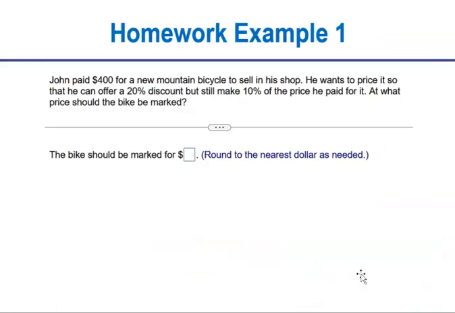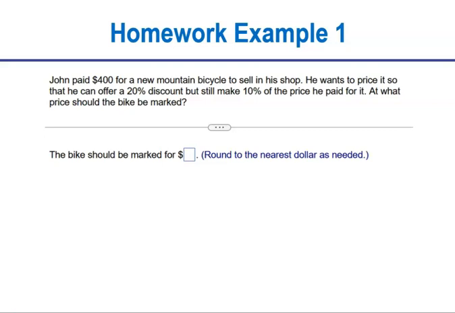Okay, now I have a few homework examples for you. I just want to make sure you're comfortable with these. It says John paid $400 for a new mountain bicycle to sell in his shop. He wants to price it so that he can offer a 20% discount, but still make 10% of the price he paid for it. At what price should the bike be marked? Now, I'm positive you can handle this on your own, but I just wanted you to see the example.